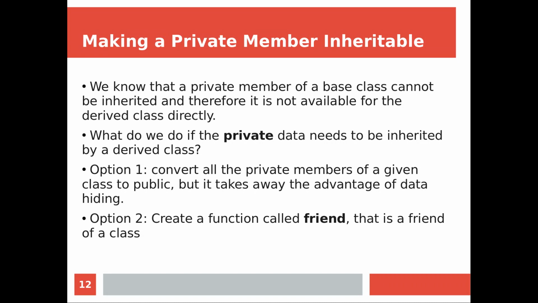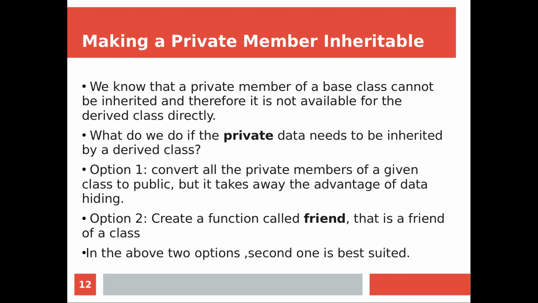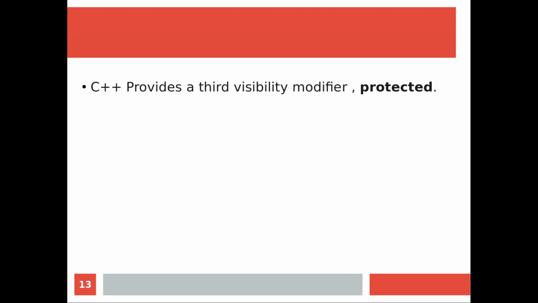So we can go for the second option. So what is the second option? Create a function called friend. That is a friend of a class. Now, in the above two options, the second one is the best suited, I have told you. Then how do we do that?